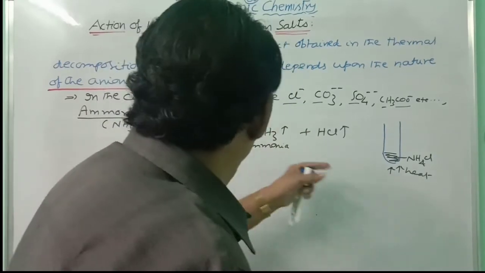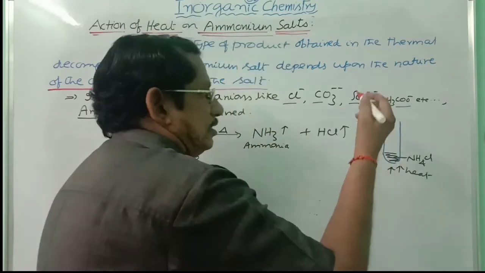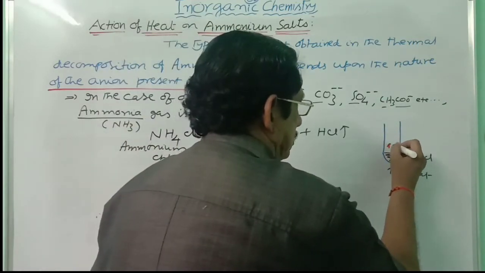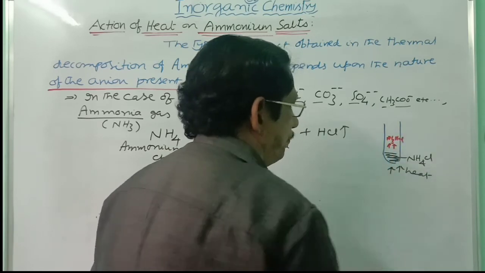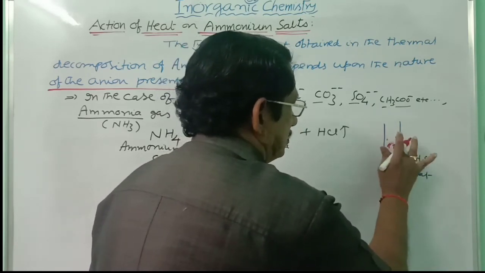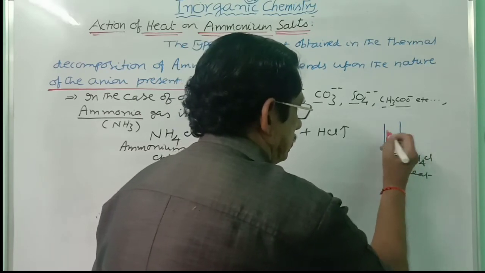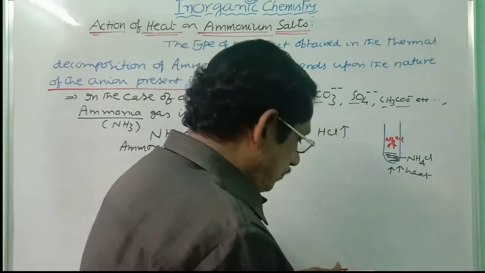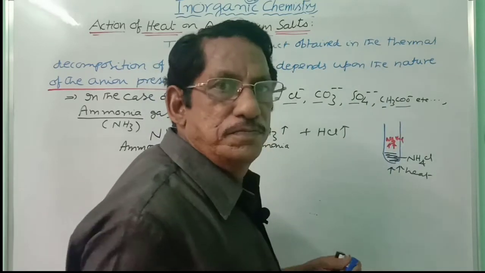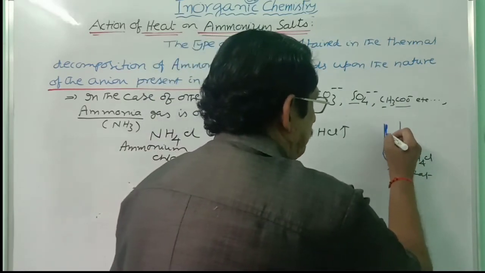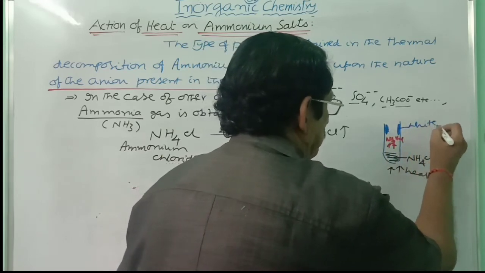It undergoes decomposition to give you ammonia gas and HCl gas. If you carefully observe, on the upper parts of the test tube, a white sublimate will be formed.